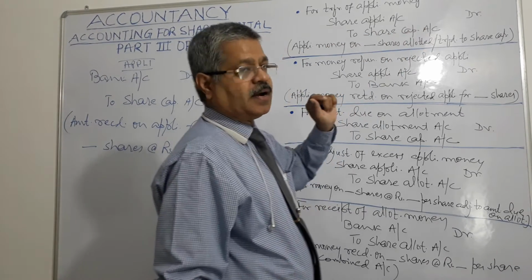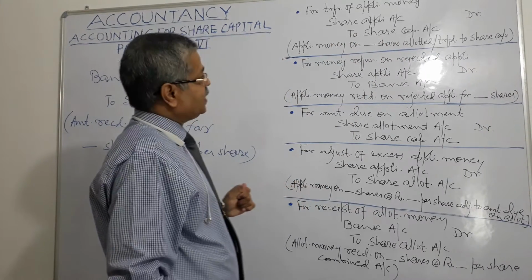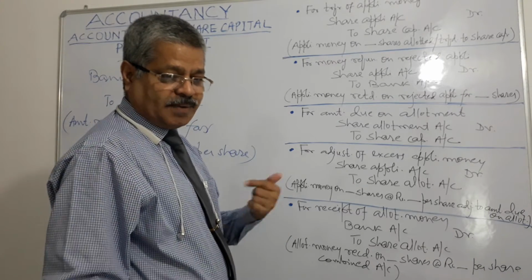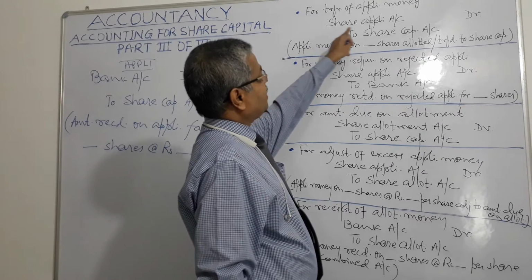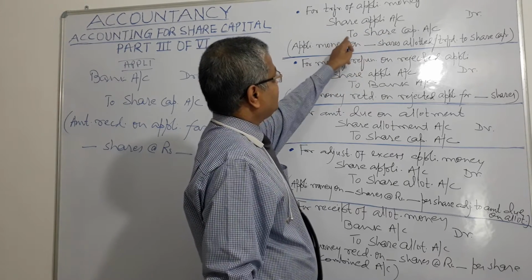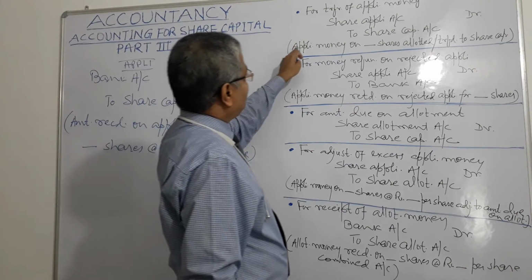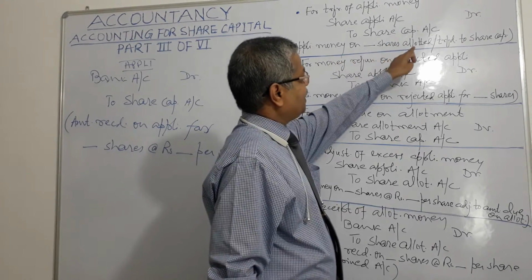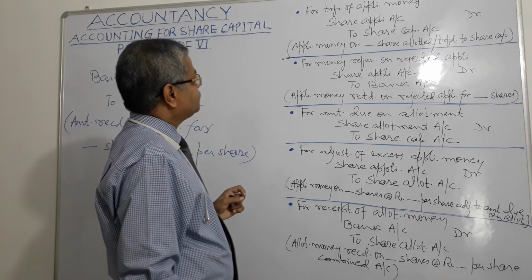Debit share application account and credit share capital account, right? For transfer of application money that has been received, now it needs to be transferred. Debit share application account, because in that the money has come, and credit share capital account. And narration will be application money on these many number of shares allotted transferred to share capital, right?